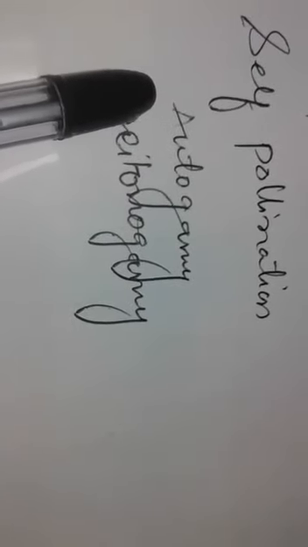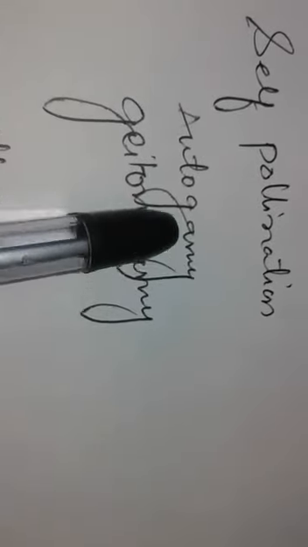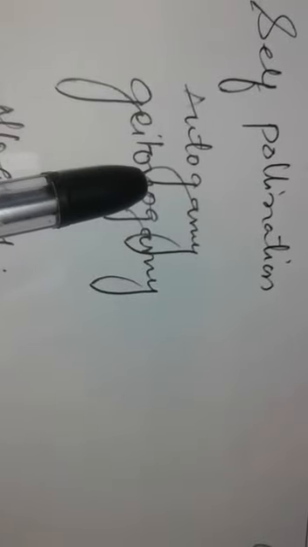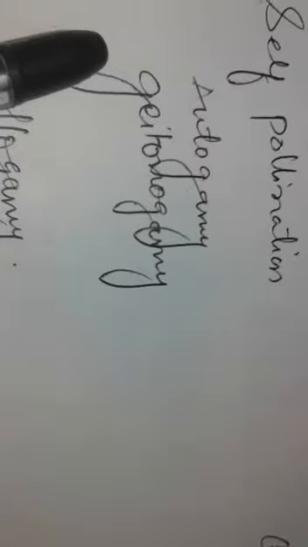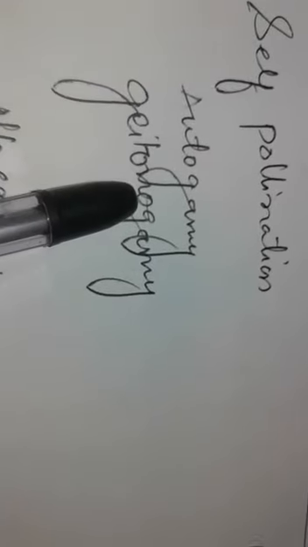Then the process is termed autogamy. When pollen of another flower of the same plant falls on the stigma, meaning pollen grain of a neighboring flower falls on the other, then it is termed geitonogamy.